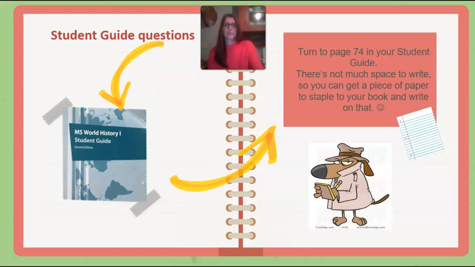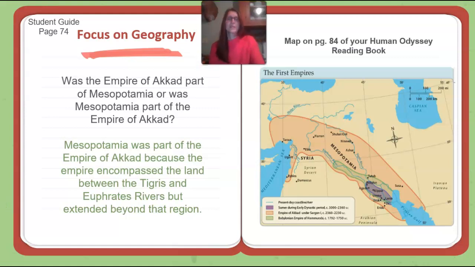So we're going to go back to your student guide and now turn to page 74. This is a focus on geography. So if we take a look at the first question, was the Empire of Akkad part of Mesopotamia, or was Mesopotamia part of the Empire of Akkad? And you can go ahead and use your Human Odyssey book as well, your reading book. And if you turn to page 84, it's this same map that I have on this page. It's just, you can kind of see it maybe a little closer. Okay, so if that's easier for you, please go ahead and do that.